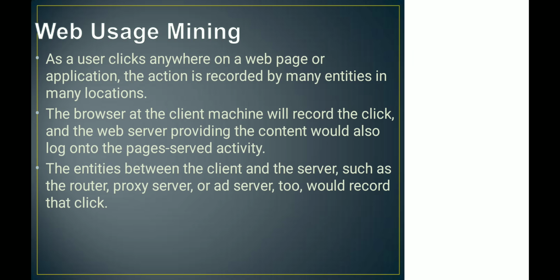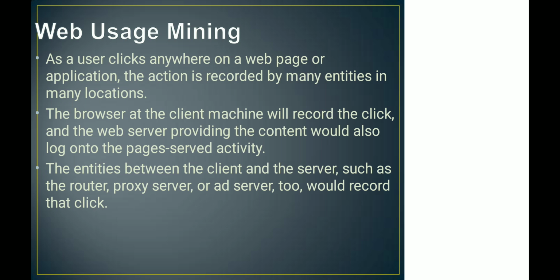Coming to web usage mining, as a user clicks anywhere on a web page or application, his action is recorded by many entities. These entities are later used for analysis or deriving patterns for web usage mining. The goal of web usage mining is to extract useful information from data generated through web page visits and transactions. The activity data comes from data stored in server access logs, referrer logs, agent logs and client-side cookies. The user characteristics and usage profiles are also gathered directly or indirectly through syndicated data.